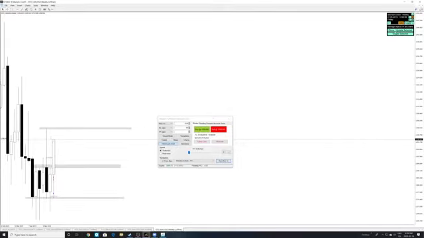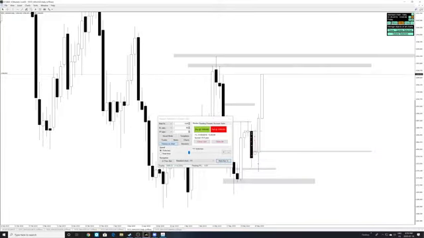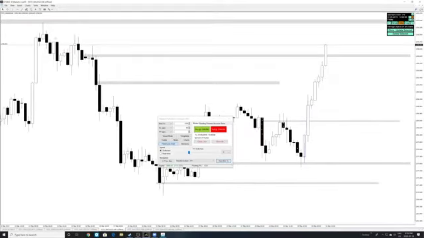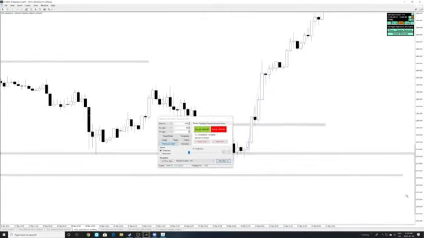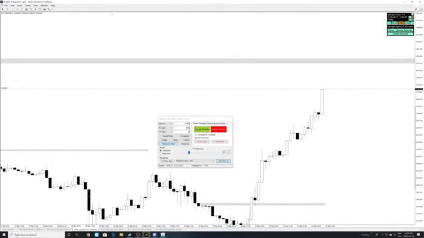Let's clone this onto a daily chart. Let's look on the daily. We've cloned it right at the top. Let's look on the 4 hour. 4 hour is also cloned at the top. Let's look at the 1 hour. Oh wow, man, 1 hour is just straight bullish.